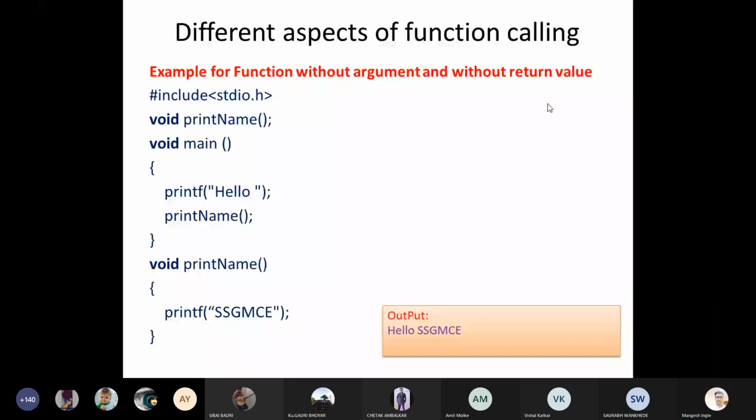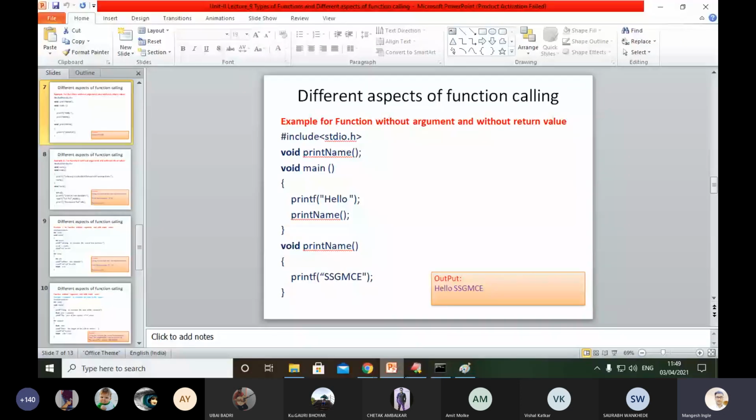Just we will execute this application. Just concentrate. You can see the output on your screen: hello ssgmc. The first statement, hello, is executed, and then the next statement, ssgmc, is executed. We will see that with the help of examples. Just we will execute that function. What is the function's name?